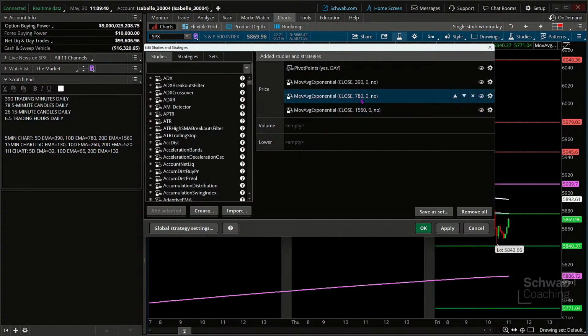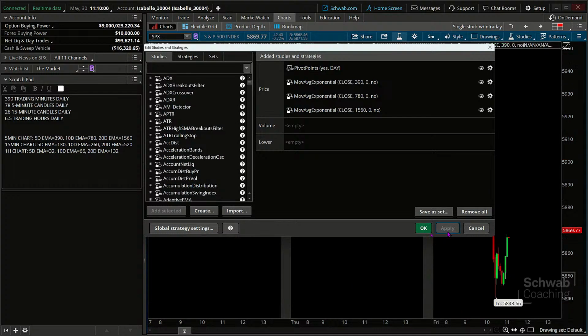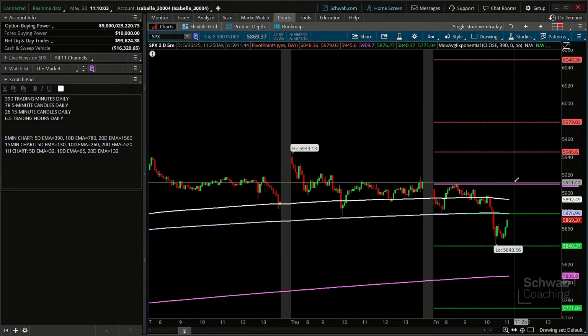And number 3, the 20-day, 1,560 periods. That would be over 20 days at a rate of 78 per day. That is the 20-day exponential moving average. I hope that makes sense, okay? So let's take a look at how the S&P is evaluating this. Now, my 5-minute bars might be too tight.